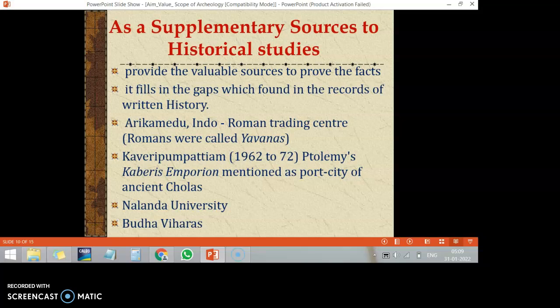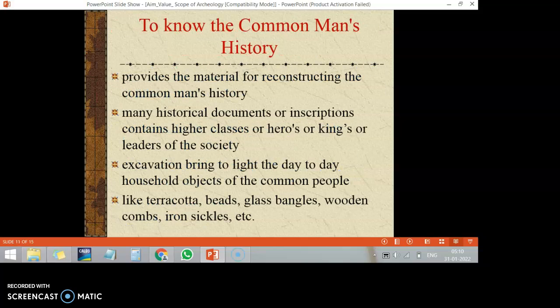We have several archaeological excavations and sites that prove the classical style of living, the trading culture, the society, and trading relationships with neighboring countries. We have evidence like the Arikamedu excavation, the Kaveripumpattinam excavation, Nalanda University, and Buddha Viharas. So we get this evidence from archaeological excavation. These are the importance of archaeology.